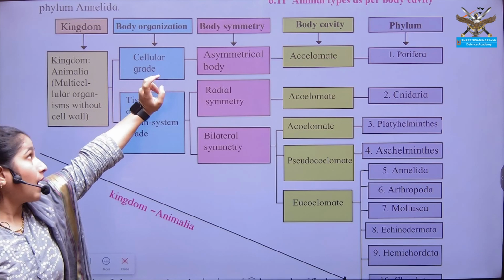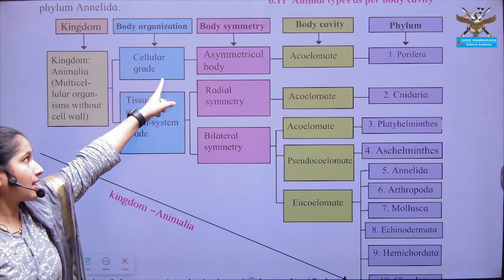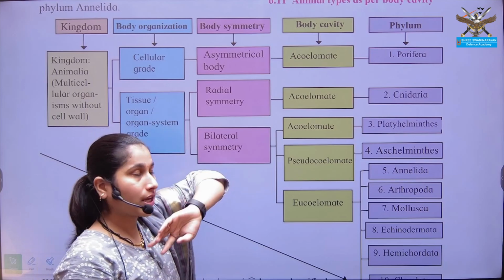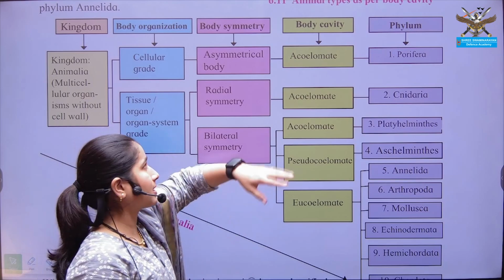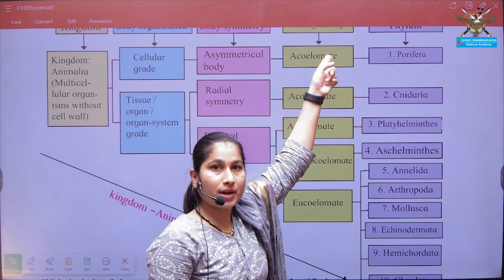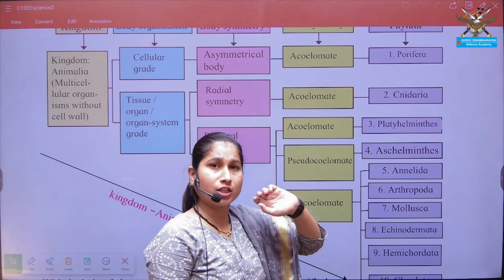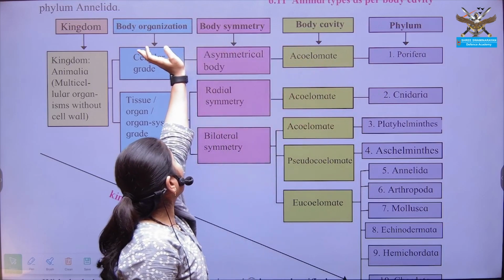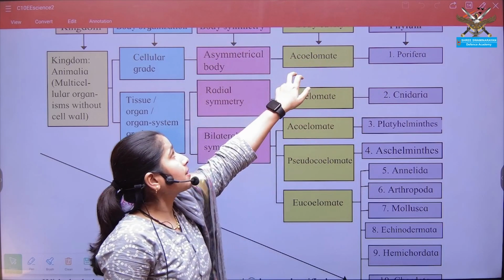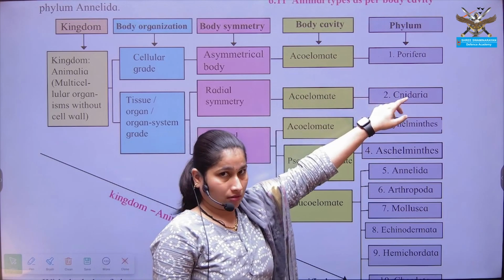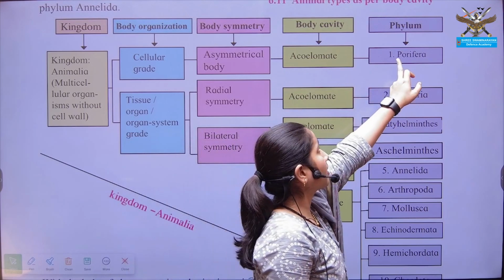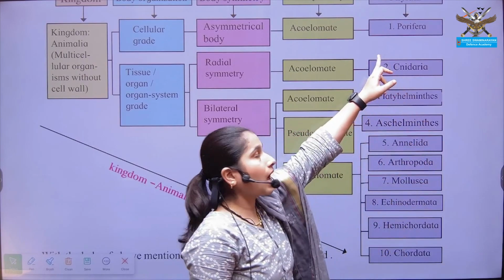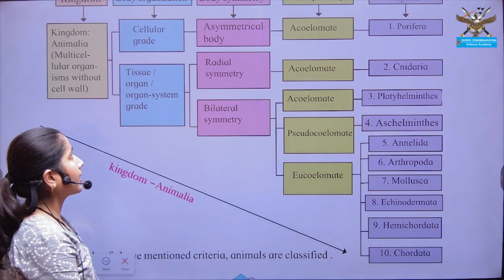The organisms having the cellular grade of organization are asymmetrical, that is, their body cannot be divided into two equal halves from an imaginary axis. Also they are acoelomate, that is, they do not have a body cavity either. And what is the example of this cellular grade of organization, asymmetry, acoelomate organism? The phylum Porifera. So organisms of phylum Porifera belong to this grade of organization.